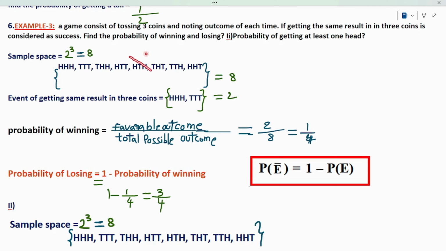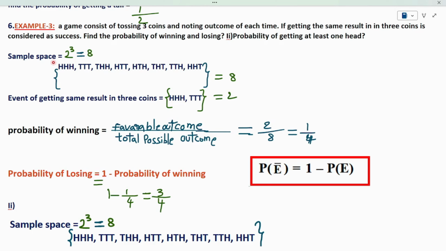Is it giving the same result? No. So, I won't take this. Is it giving the same result in 3 coins? No. So, I won't take it. Is it giving the same result in 3 coins? No. So, I won't take it. Is this giving the same result in 3 coins? No. So, I won't take it.